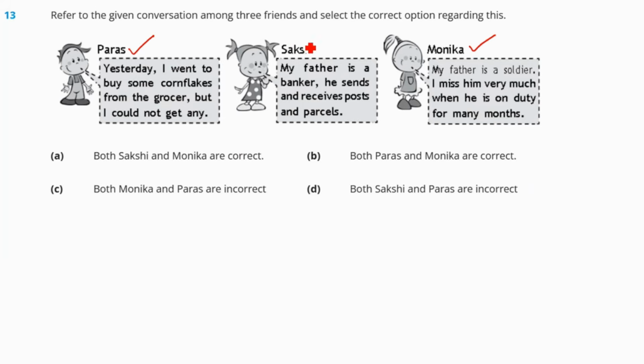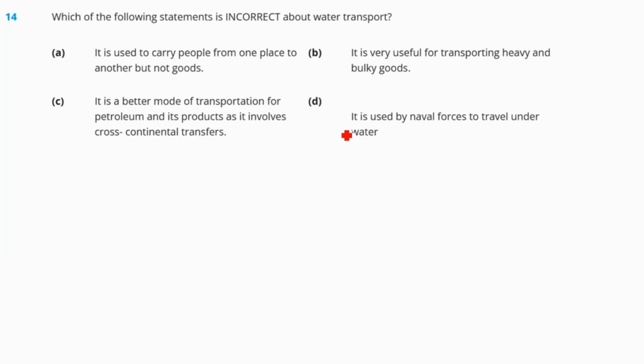But Sakshi is telling that bankers send and receive post and parcels, and this is done by the post office, right? So bankers don't do this. So Sakshi is giving the wrong statement. So here our answer should be option number B.